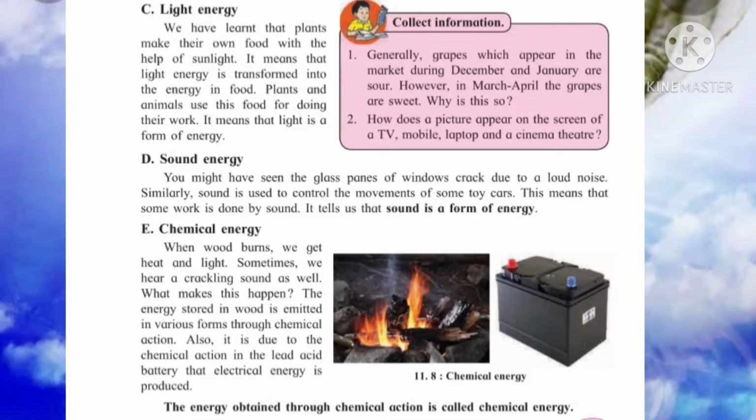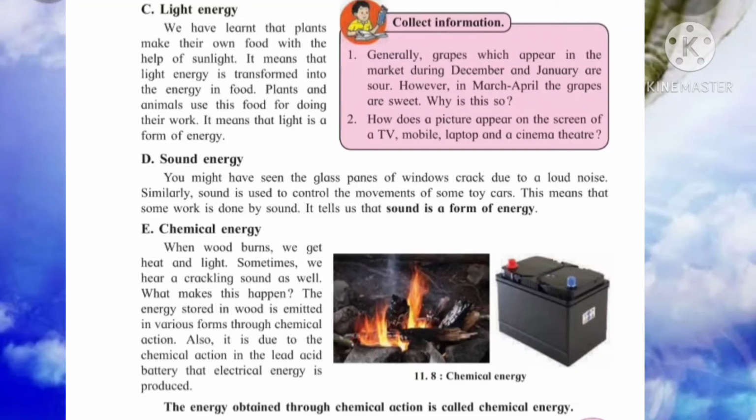See their season. Yes, in December and January, which type of season is there? Winter season. Yes or no? In December and January, winter season is there, temperature is less. As the temperature is less, the grapes are sour in taste. However, in March, April, temperature is high, heat is more. Yes or no? Temperature is more. As the temperature is increasing, the taste of grapes becomes sweet. Understood everyone the reason? So in March and April, the grapes are sweet because they are having the high temperature.